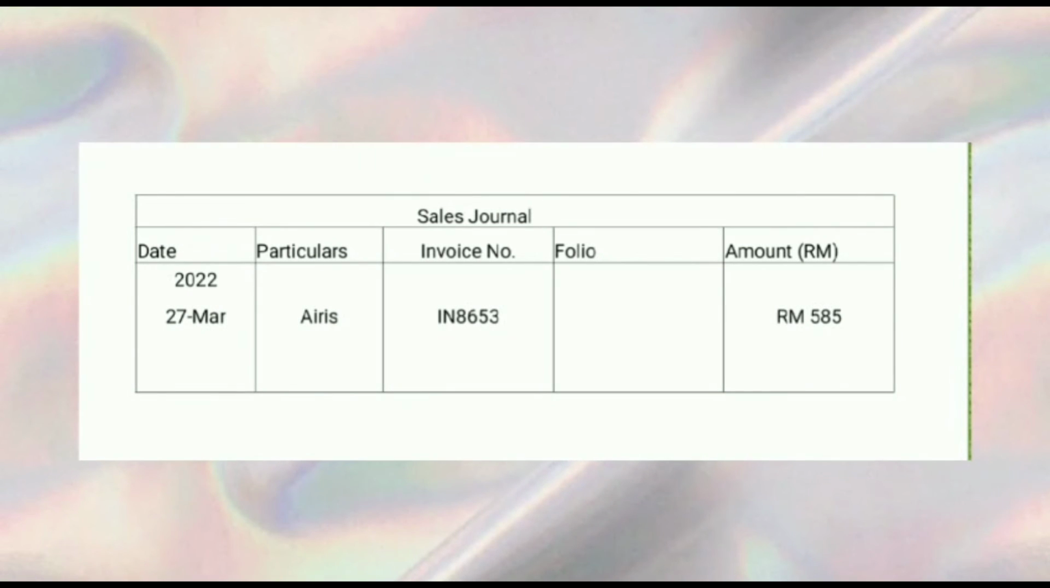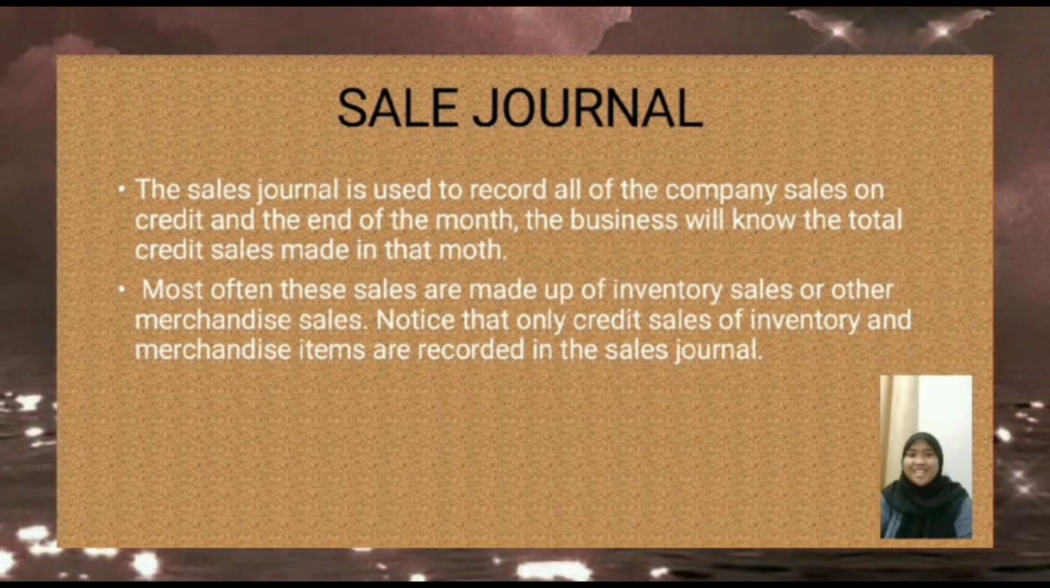So, the invoice will be recorded in the sales journal. This is an example of a sales journal. So, what is the sales journal? The sales journal is used to record all of the company's sales on credit, and at the end of the month, the business will know the total credit sales made in the month. Most often, the sales are made up of inventory sales or other merchandise sales. Notice that only credit sales of inventory and merchandise items are recorded in the sales journal.